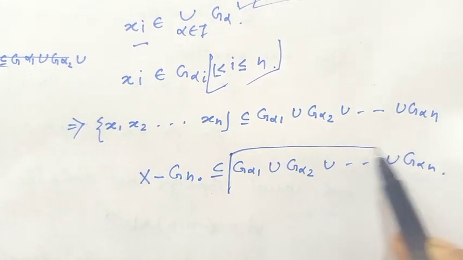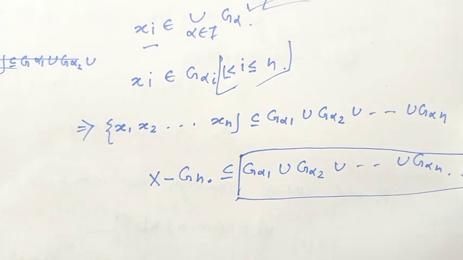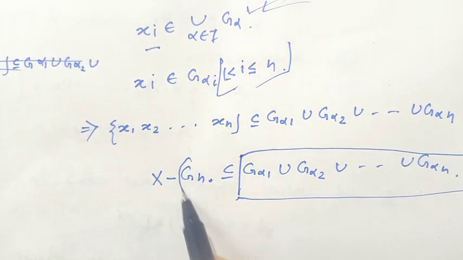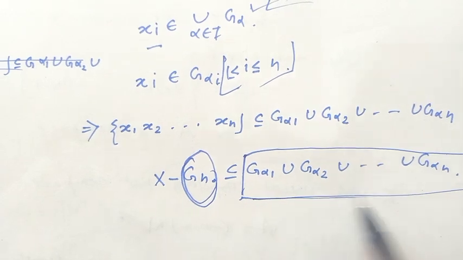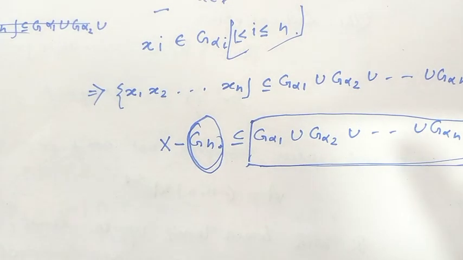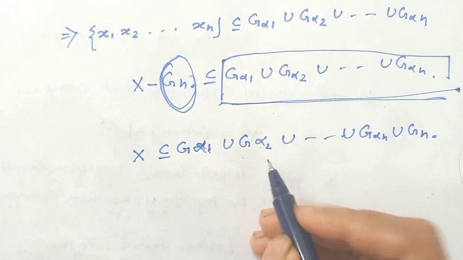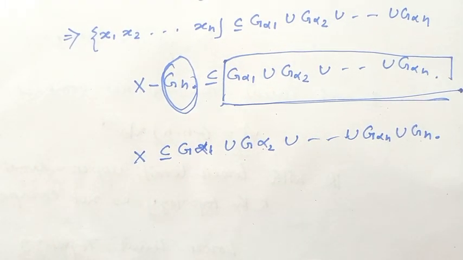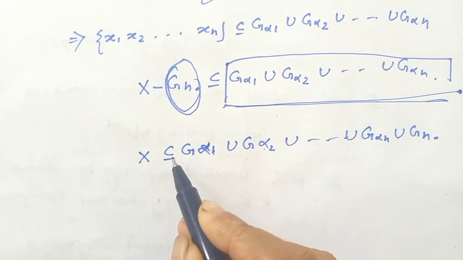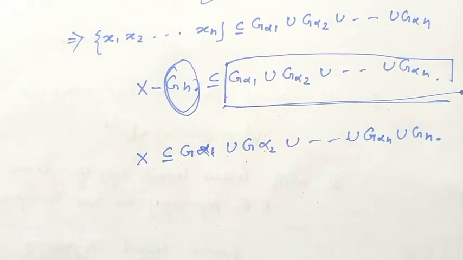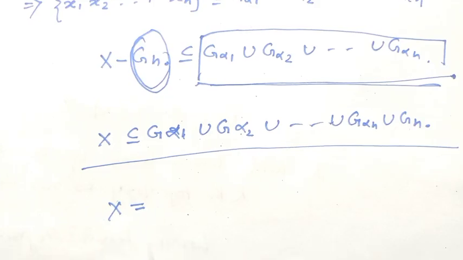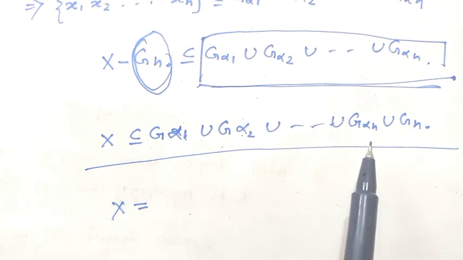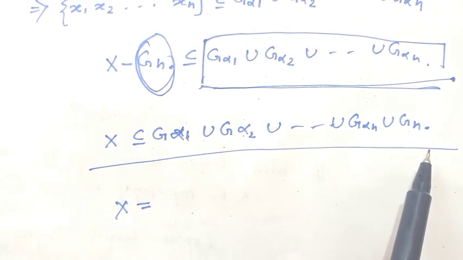Now, if we add G alpha naught to this subset, then X is contained in G alpha 1 union G alpha 2 union up to G alpha n union G alpha naught.